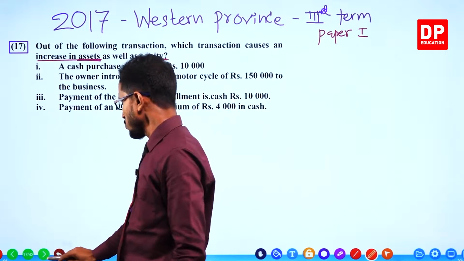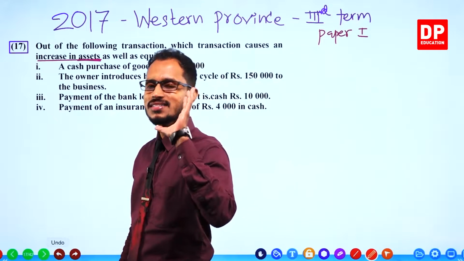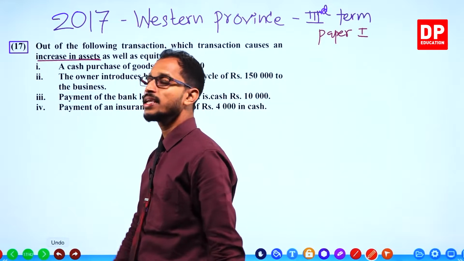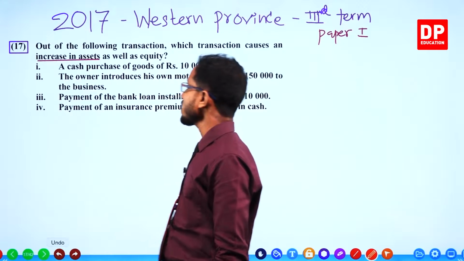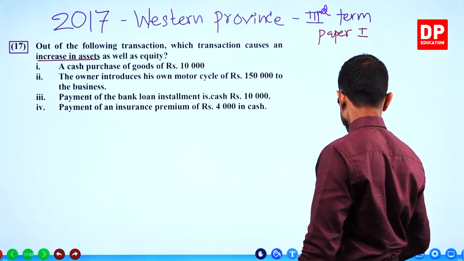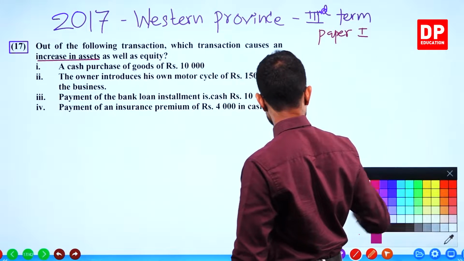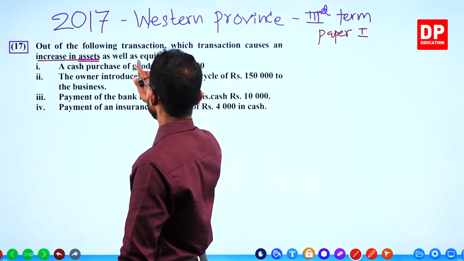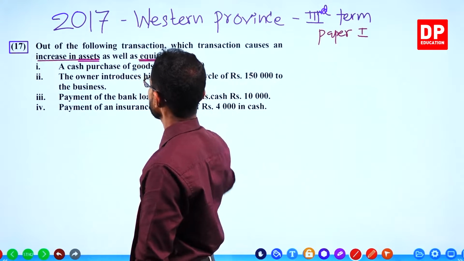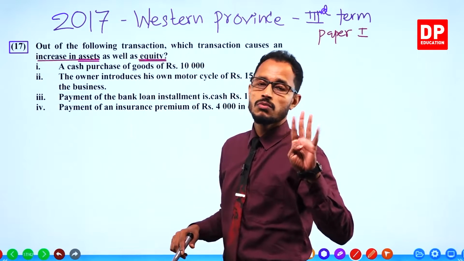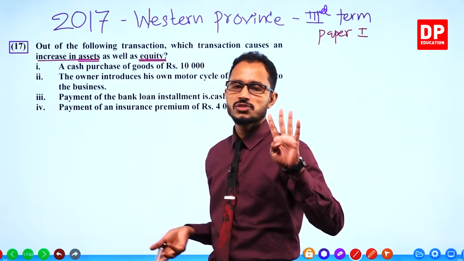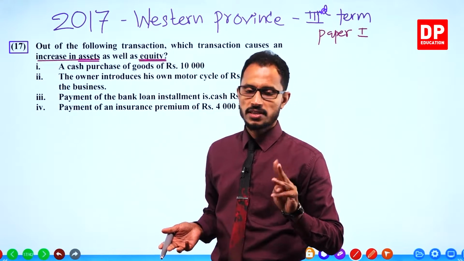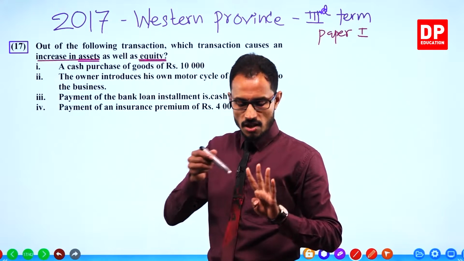Children, you should know what transactions increase equity in a business. There are only 4 transactions or events which can change equity. Only 4 transactions.